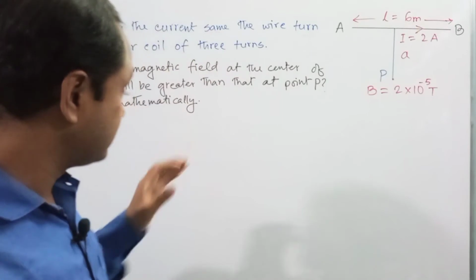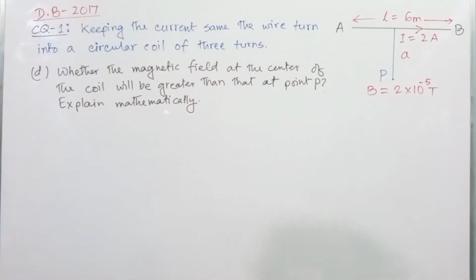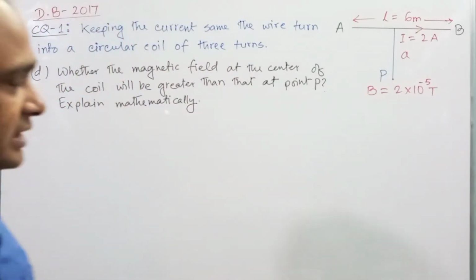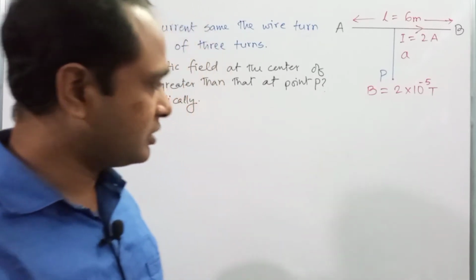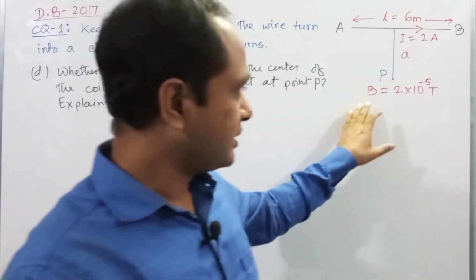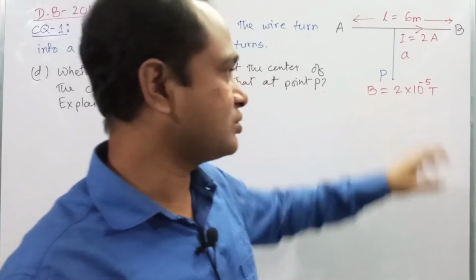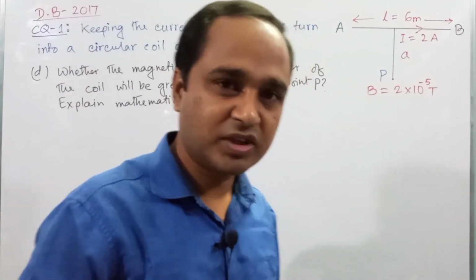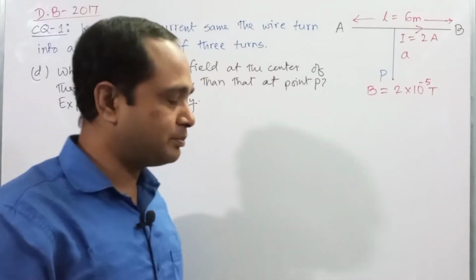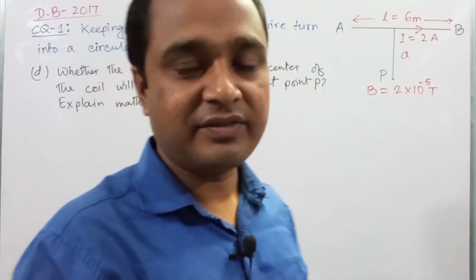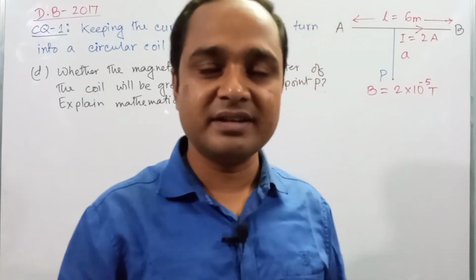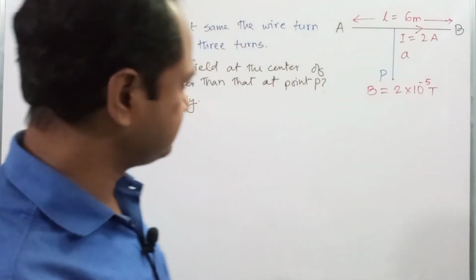So first we have to determine the magnetic field of the coil at the center of the coil, and then we will compare with this value, because at point P the magnetic field is 2 into 10 to the power minus 5 Tesla. To determine the value of magnetic field at the center of a coil, first we need to know the radius of the coil.